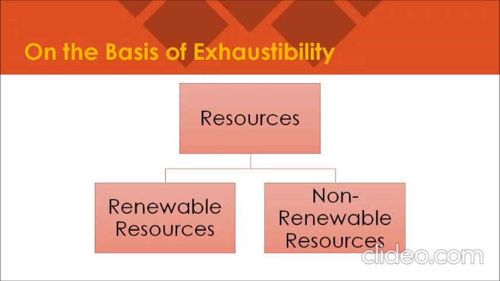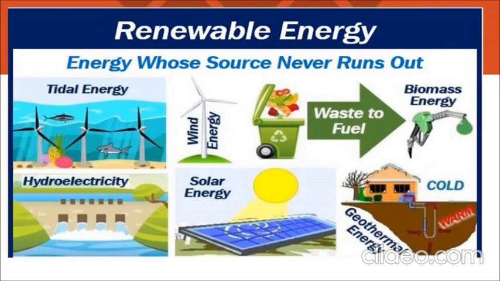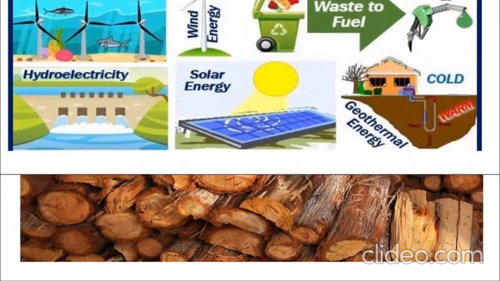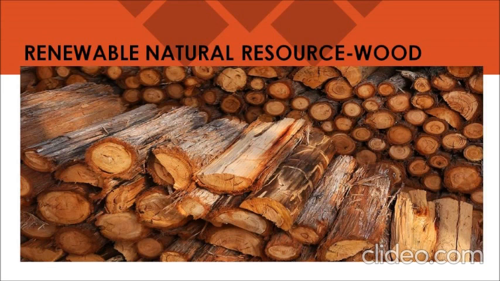On the basis of exhaustibility, there are again 2 types of resources. The first is renewable resources. Renewable resources are those resources which can be renewed and reproduced by physical, chemical, or mechanical processes. A very good example of such resources is wood.